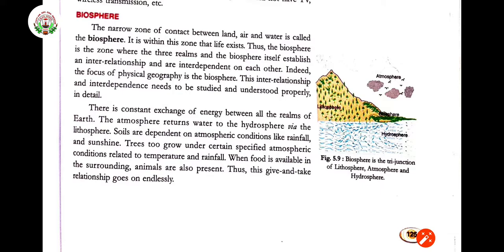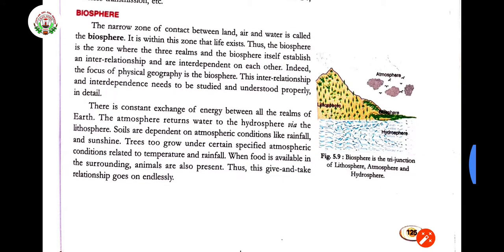Because trees also require oxygen, sunlight, carbon dioxide, everything. And the fertility of the soil is also very important. When food is available in the surroundings, animals are also present over there. Thus, this give and take, their relationship goes on endlessly.